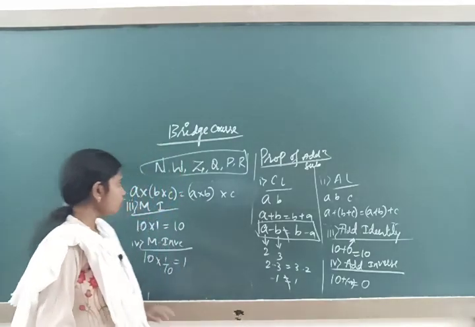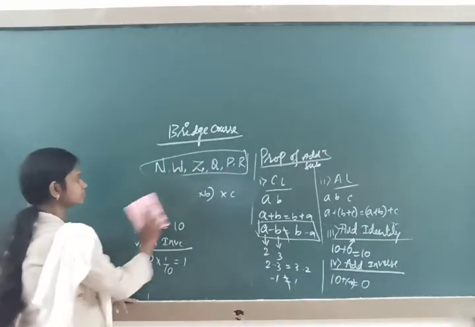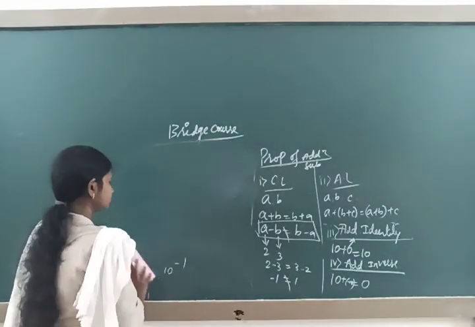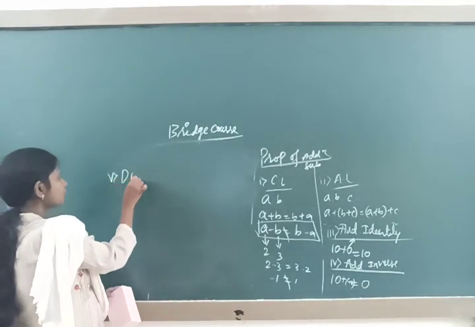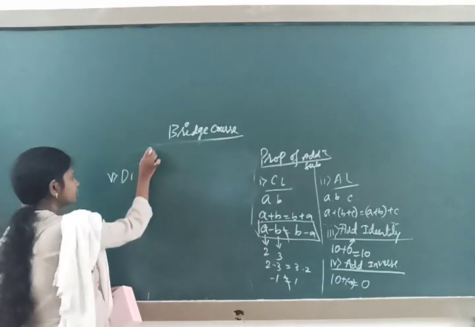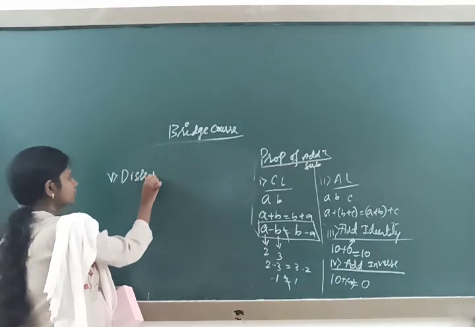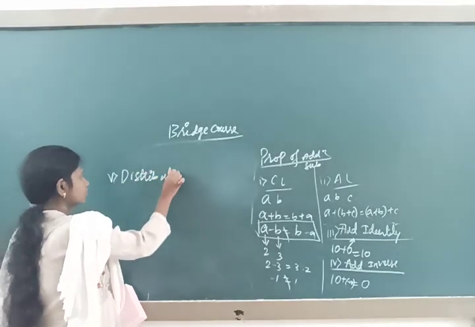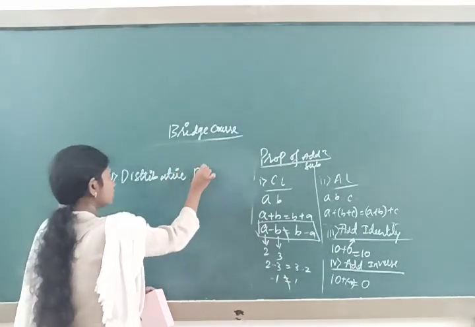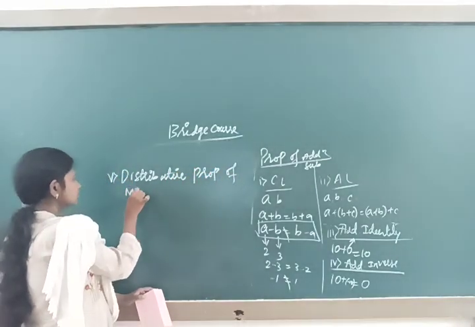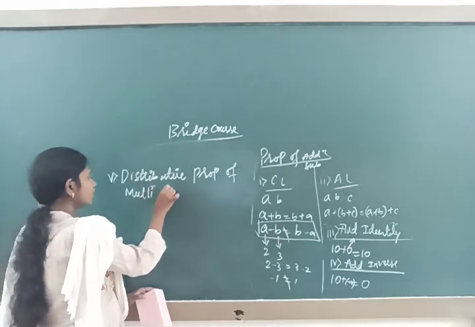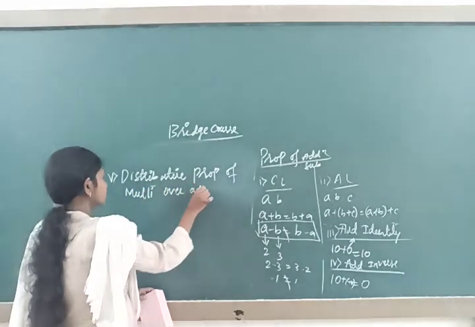Next, one more property will come in this: the distributive property of multiplication over addition.